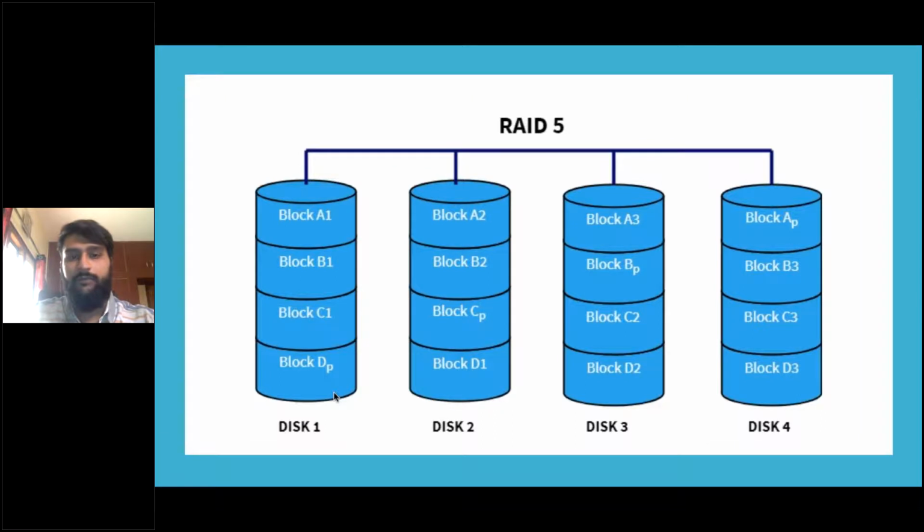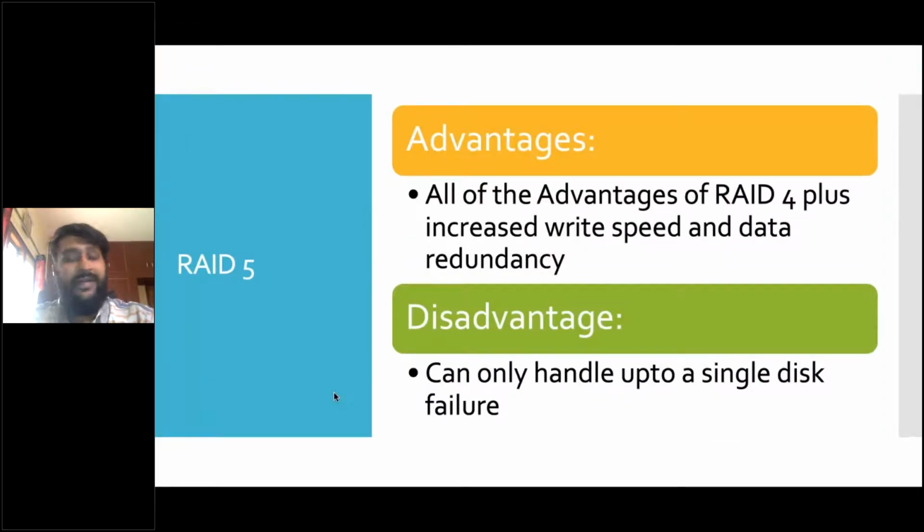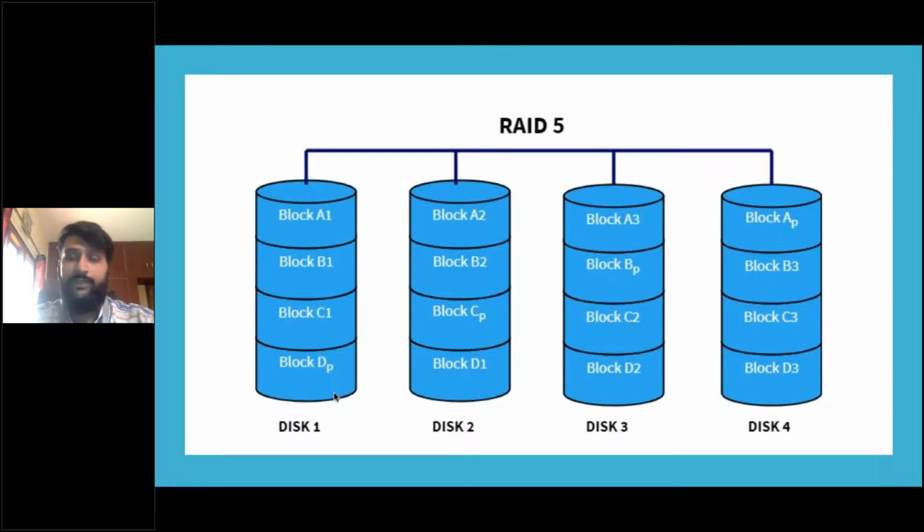Okay, advantages. It has all the advantages of RAID 4. Here also data striping is done, not mirroring. What is data striping? Data is distributed separately among all the blocks. That is striping. Just remember this, guys, striping and mirroring, because I'll ask you what both of them are in the further slides. You'll be able to answer them easily.